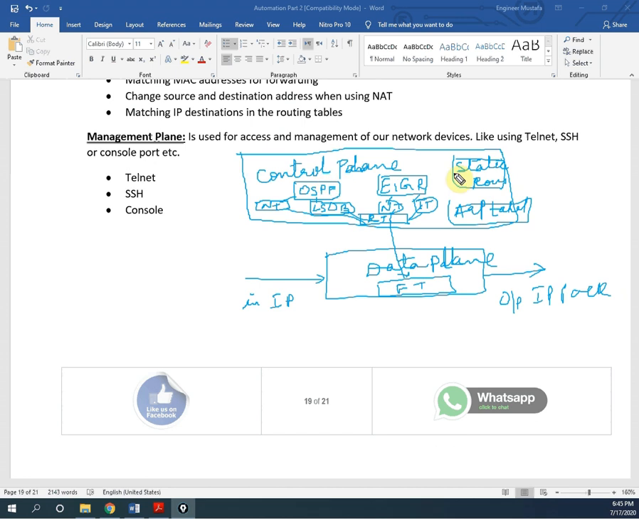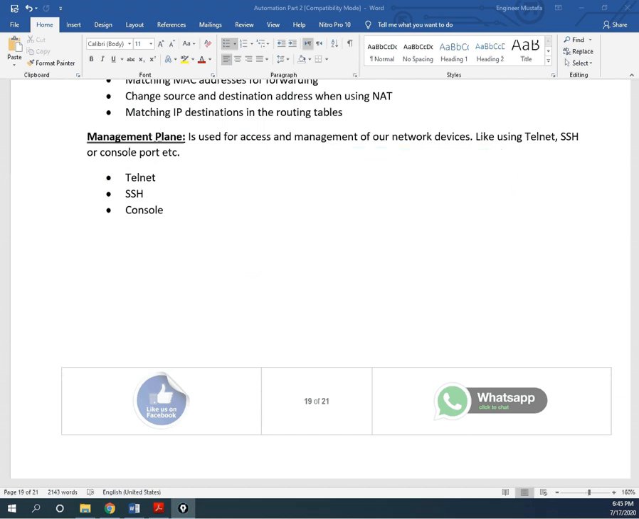Control plane is responsible for static routing, dynamic routing, ARP table, and here only they are responsible for forwarding of traffic. Okay, so now this one is finished. Now we are going to cover the traditional network versus our network. So what I will do, I will draw some network, so with that one we can compare.